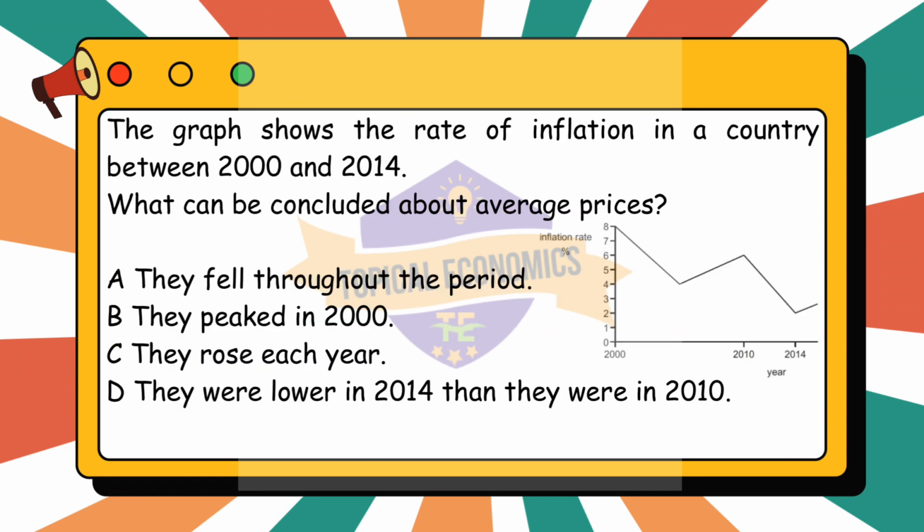Moving to question 37. The graph shows the rate of inflation in a country between 2000 and 2014. What can be concluded about average prices? A. They fell throughout the period. B. They peaked in 2000. C. They rose each year. D. They were lower in 2014 than they were in 2010. This question is from 2019 October-November version 3 paper. The correct answer to this question is option C.